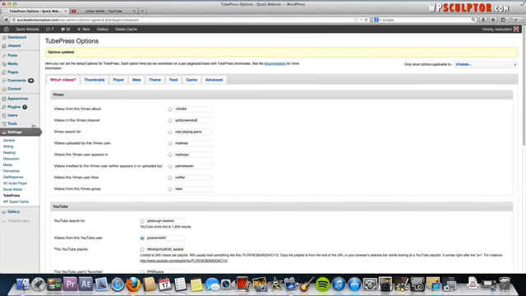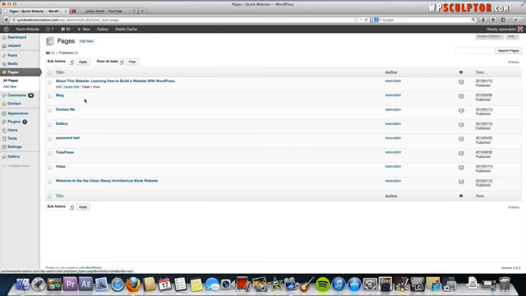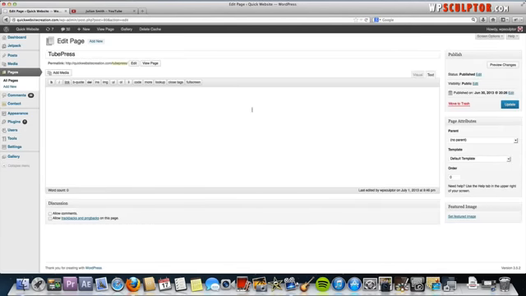And I've already created a page and I've just called it TubePress. I just went to Pages, Add New, and I created a page called TubePress. Now I'm going to go to that page, and it's currently blank. All we have to do to insert our TubePress gallery is make sure you're in the text editor, and then hit the bracket next to the letter P on the keyboard and type in TubePress, and then hit the closing bracket. That's the shortcode for TubePress. Go ahead and update that.